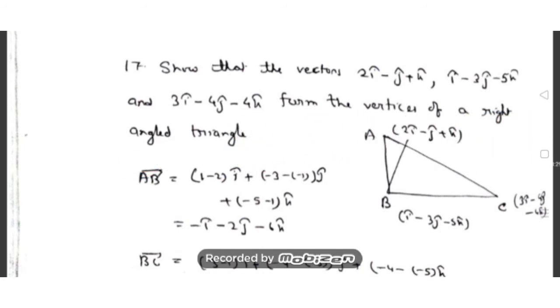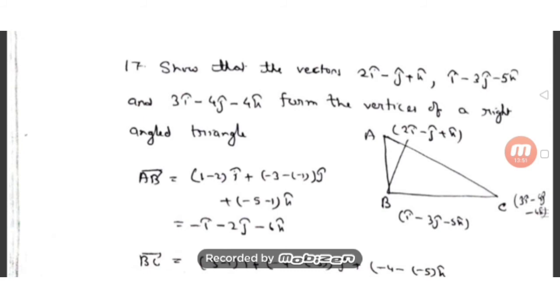So here you have to show that this will form a right angle triangle. Okay, you have to just wrap this line. So right angle triangle means what? I have just considered the vertices like this, A, B, C. We don't know which angle is the right angle, but I have just drawn a triangle. We say a triangle is right angled when it satisfies the Pythagoras theorem.